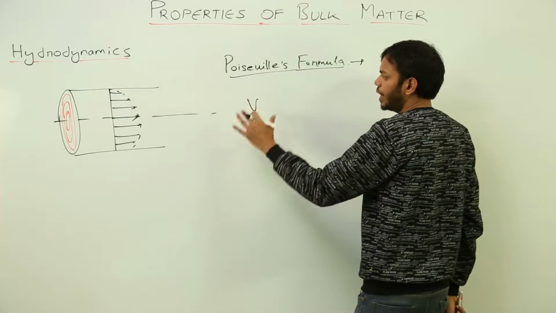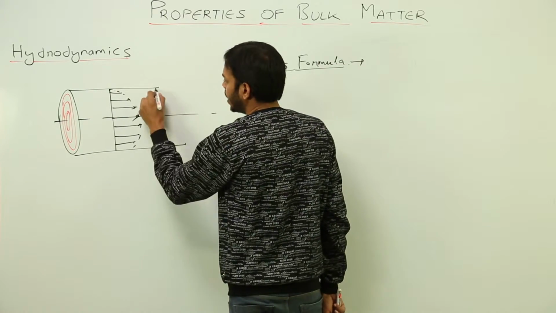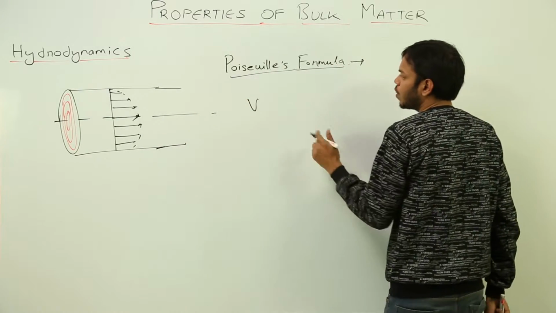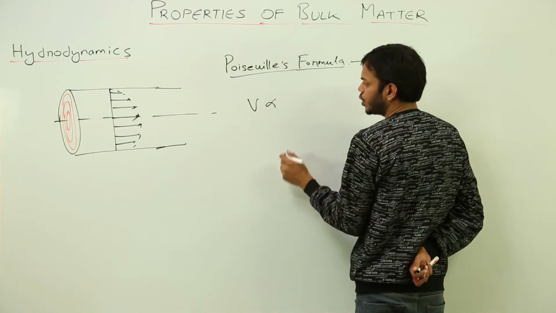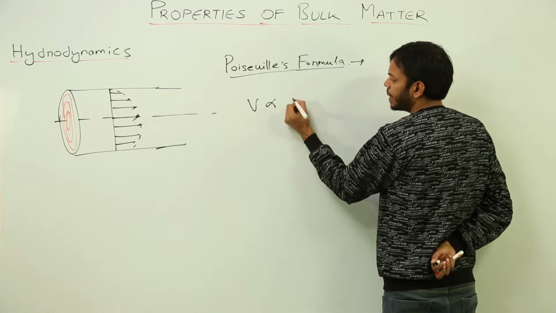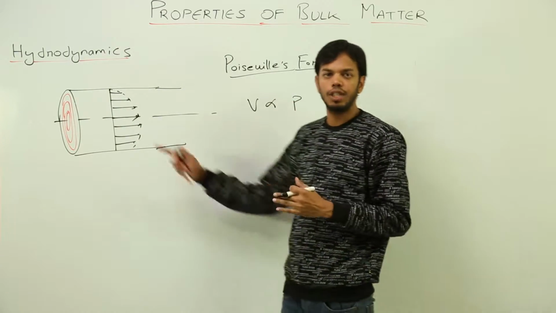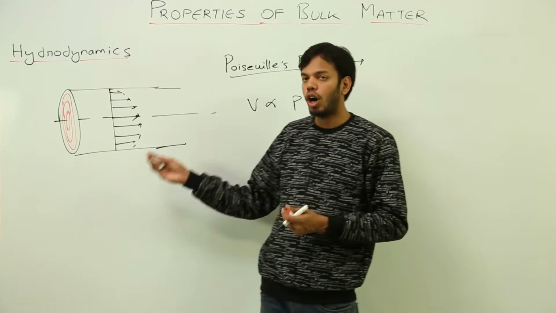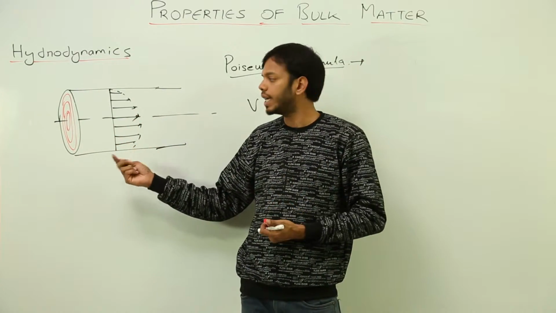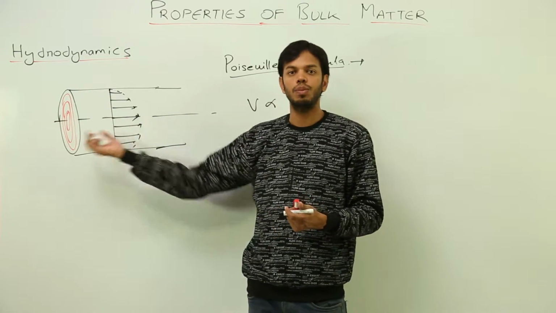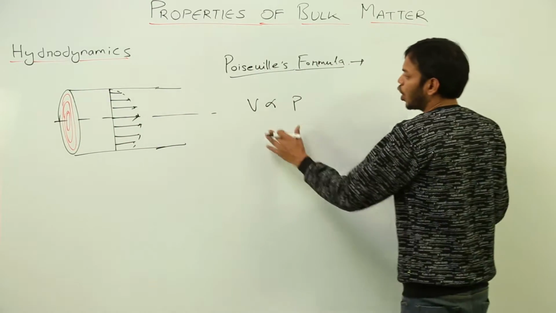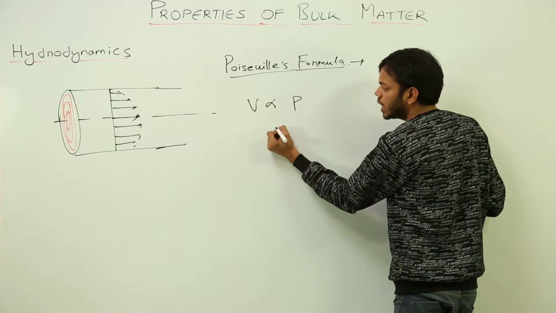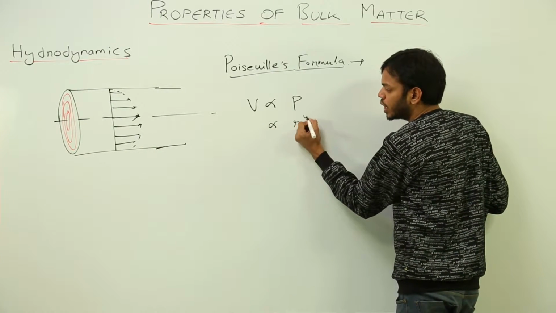So the volume of fluid which is passing through this tube in the presence of external pressure is, according to Poiseuille's formula, directly proportional to, first of all, the pressure difference between the ends of the tube, because this fluid is moving in a laminar way because of the external pressure applied, right? So there must be some pressure difference between both ends of the tube. So this volume of liquid per unit second is directly proportional to the pressure difference, and is also directly proportional to radius raised to power 4.